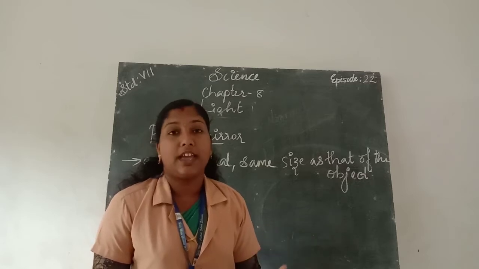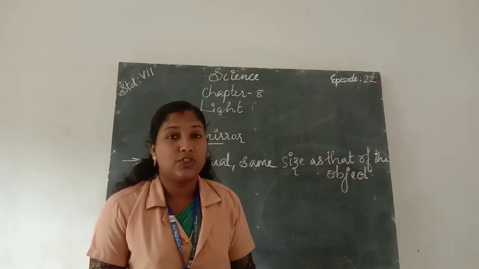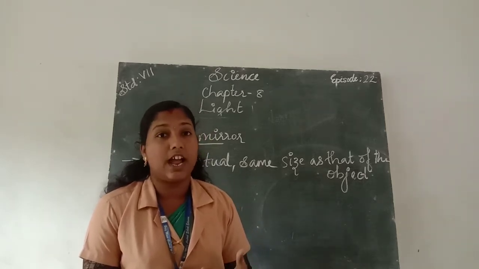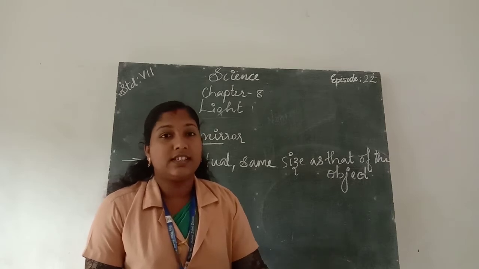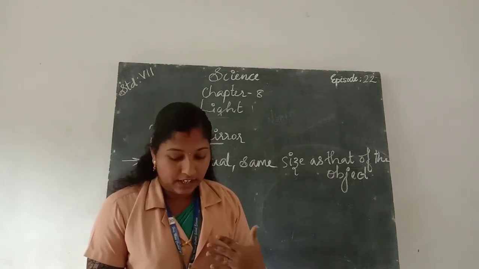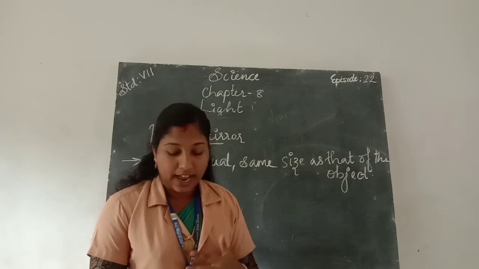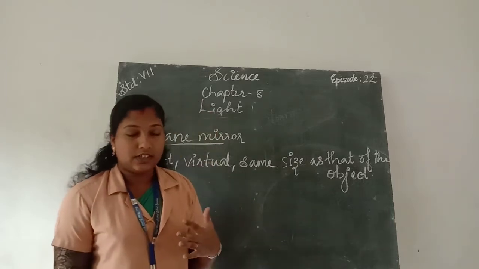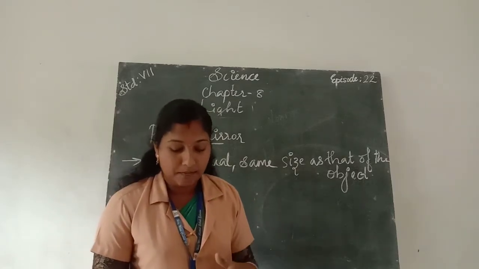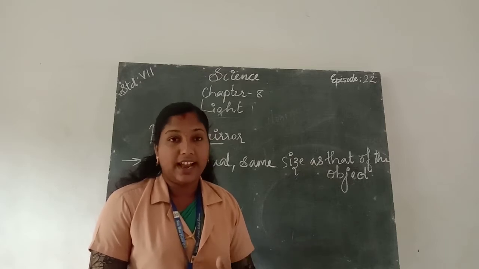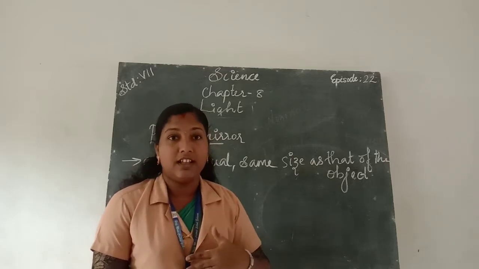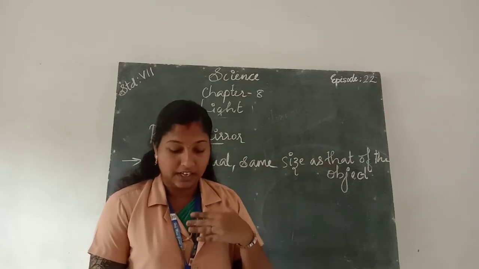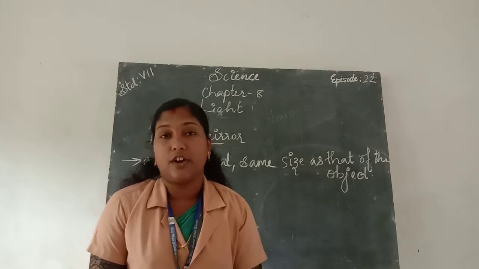The image formed by a plane mirror is erect, virtual, and the same size as that of the object, and also the image is at the same distance behind the mirror as the object is in front of the mirror.